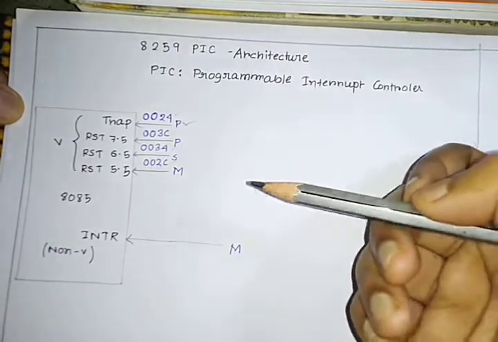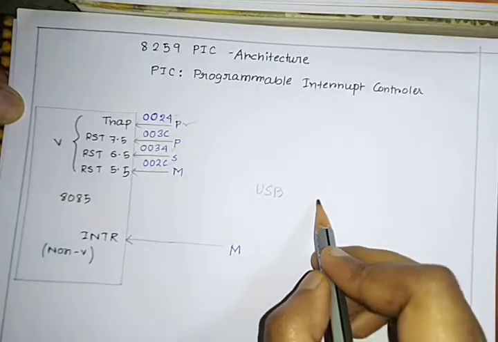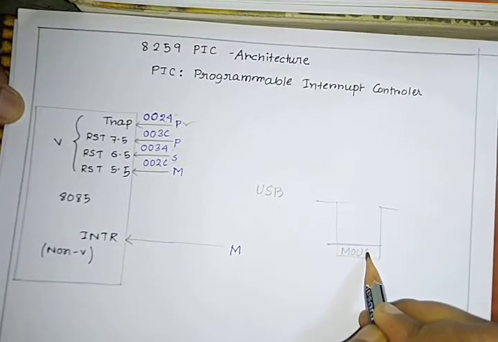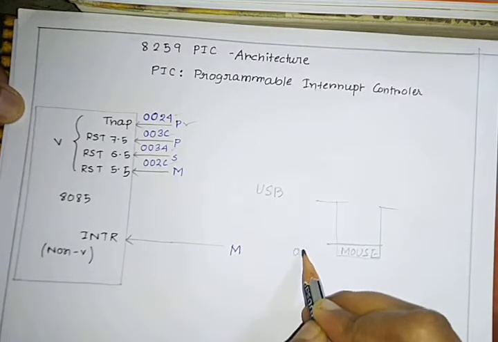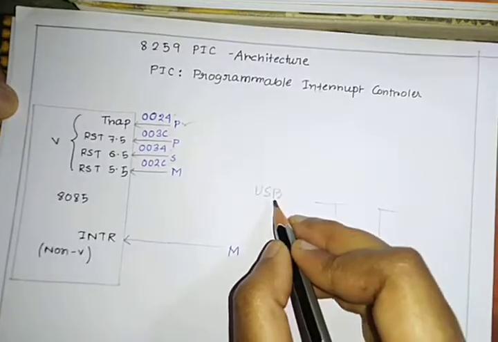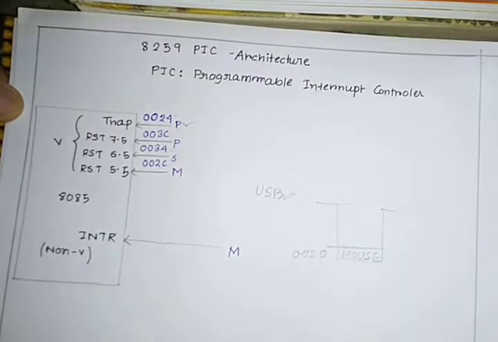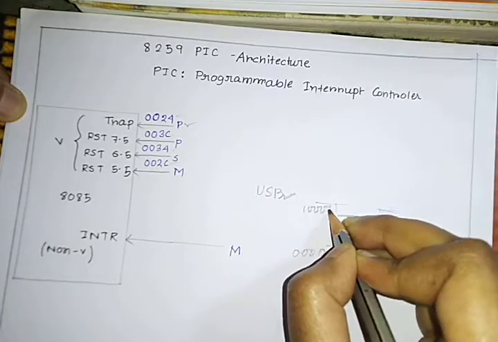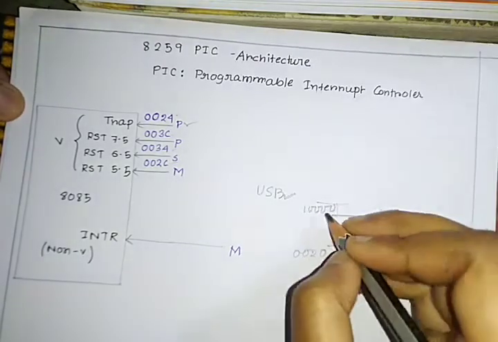So suppose this is my mouse at address 0020, and this USB port can be connected to some other address, 10,000.